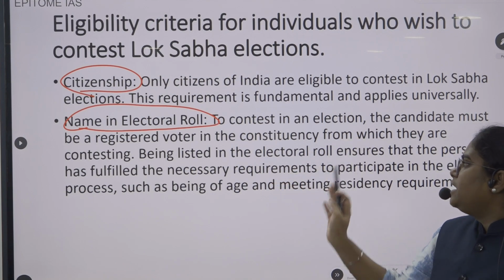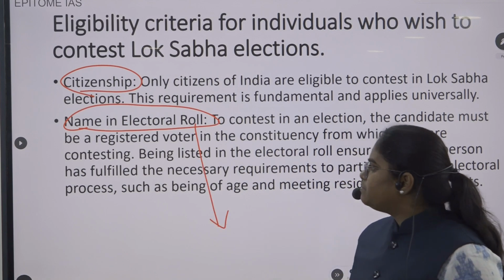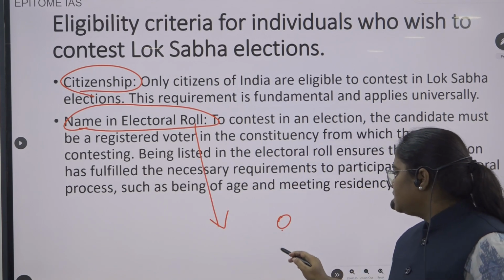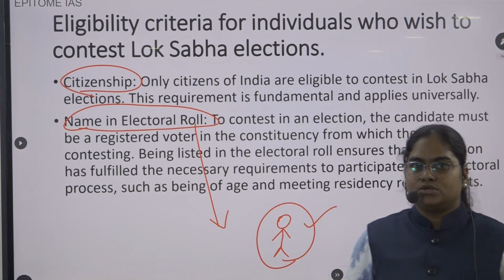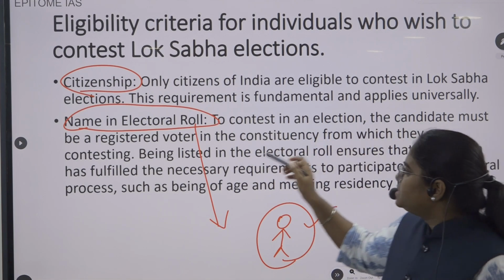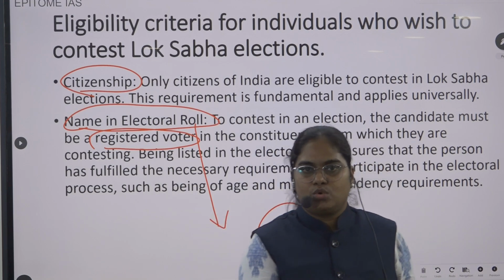Okay, so that is one. The name in the electoral roll. Why is this name in the electoral roll important? Whenever a person's name is mentioned in the electoral roll, it means two things. One is the candidate must be a registered voter, so he is already a registered voter.